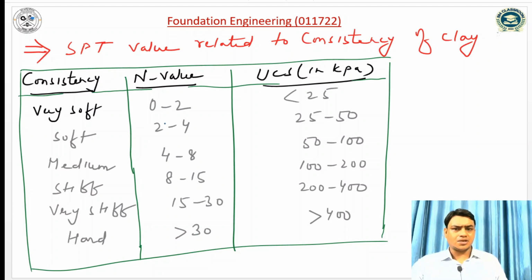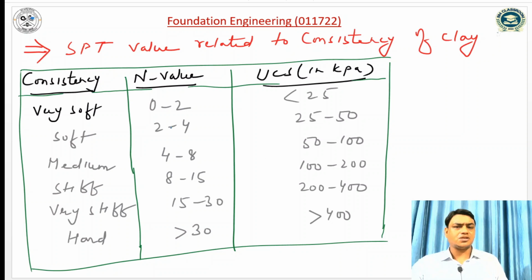This N value is once again correlated with the unconfined compressive strength in kilopascal, which we have already discussed with the consistency. For very soft soil, the unconfined compressive strength is less than 25, and for soft it is 25 to 50, then 50 to 100, 100 to 200, 200 to 400, and greater than 400.